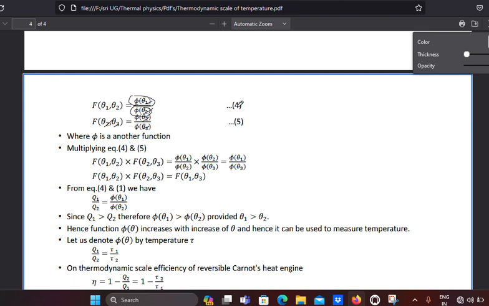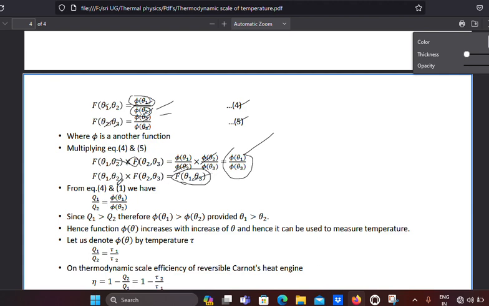Multiplying equations 4 and 5, let me multiply these two. This side is multiplied and this side is also multiplied, and here these two again get cancelled. We get phi of theta 1 by phi of theta 3, which is f of theta 1, theta 3.